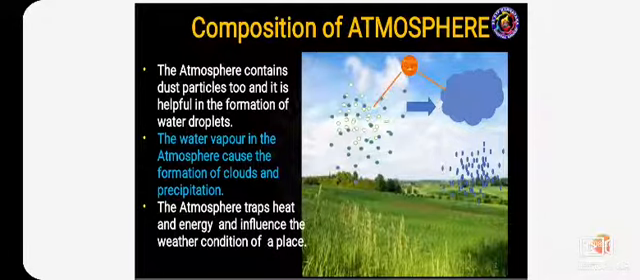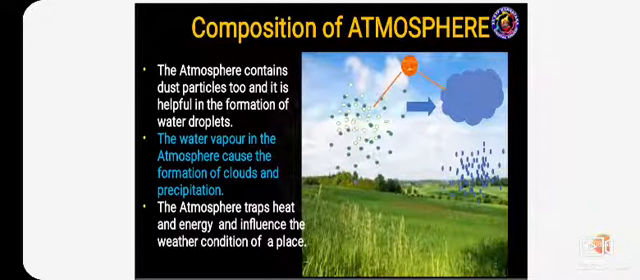Moreover, the atmosphere contains dust particles too, and they are helpful for the formation of droplets. So, dear children, what are water droplets? A water droplet is a very small drop of liquid. Have you seen this picture, children? Observe the picture. There are many dust particles. These dust particles are helpful for the formation of water droplets, and moreover they are helpful for getting rain.